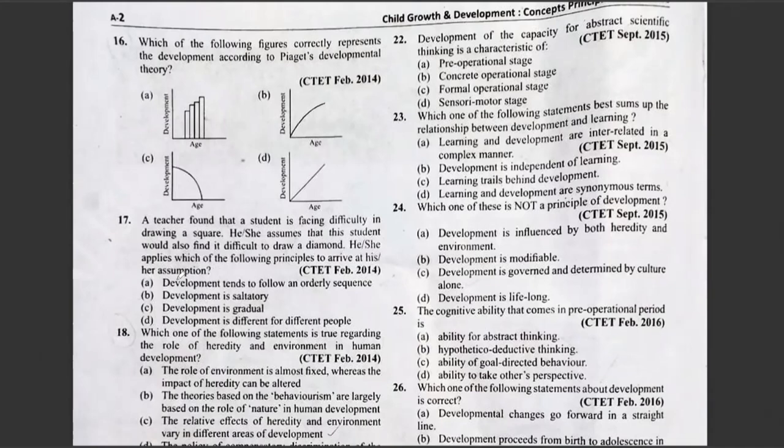Option A, development tends to follow an orderly sequence. B, development is saltatory. Option C, development is gradual. Option D, development is different for different people. Correct answer is option A, development tends to follow an orderly sequence.